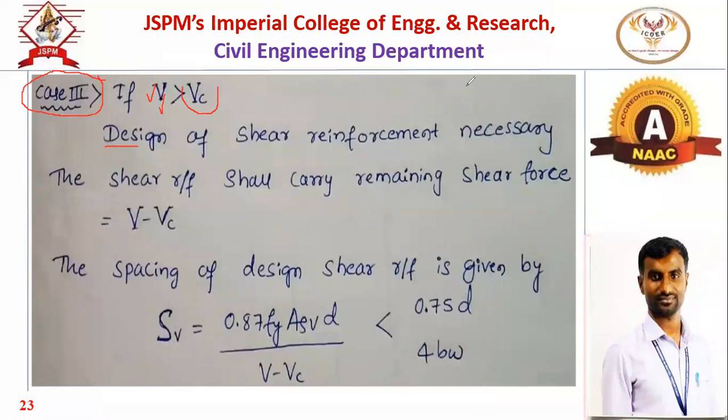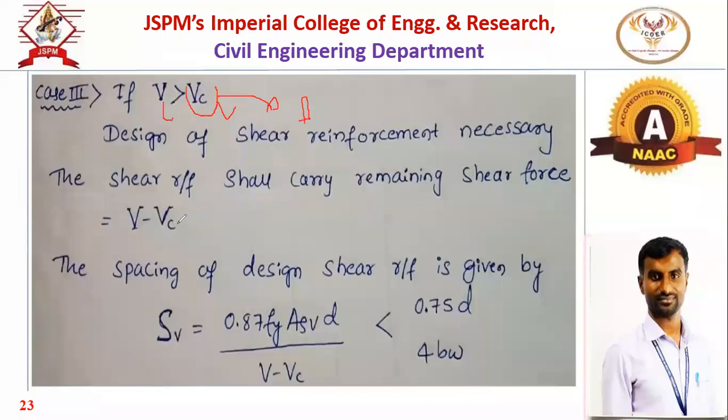Now you know that this Vc, the critical shear resistance, is the amount of shear force that will be taken by the section. Now what amount is remaining that we have to design for? The section already has this much strength, and this is the reaction generated.